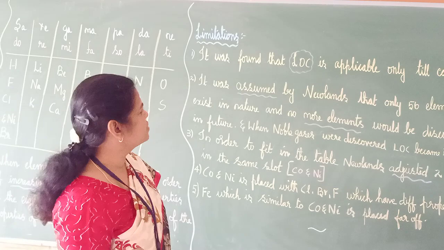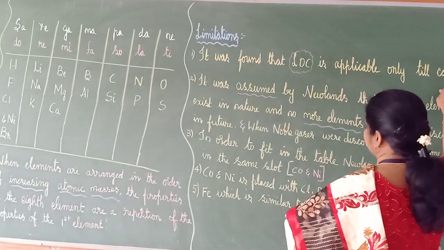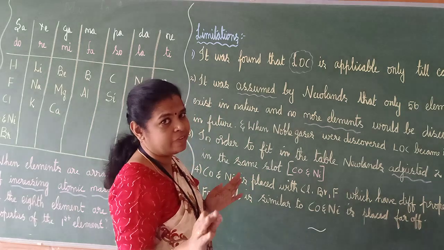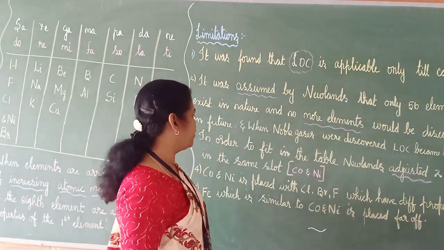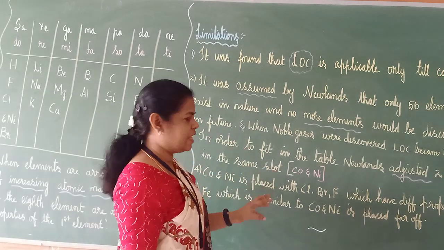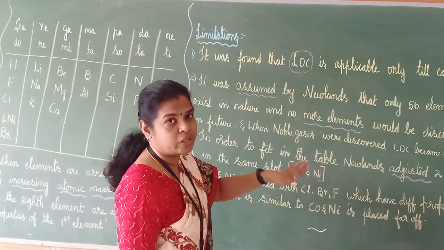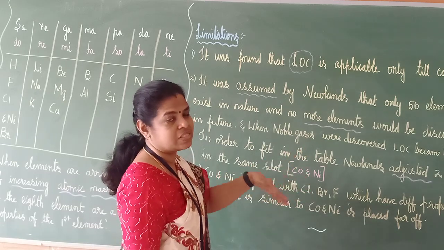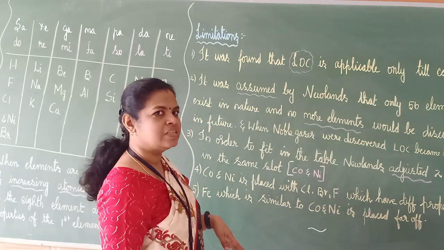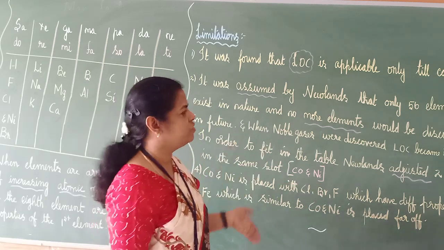So these are the 5 points. Shall we have a quick recap? It was found that it is applicable only till calcium. That is the first point. Second one, it was assumed that only 56 elements will be there and no more elements will be discovered in future. That is also a drawback. In order to fit in the table, he adjusted cobalt and nickel in the same slot. That is also a drawback. Cobalt and nickel are placed with chlorine, bromine, fluorine, which are all halogens having different properties. So that is also a drawback. Iron, which has similar properties to cobalt and nickel, is placed far away. So these are the 5 limitations.